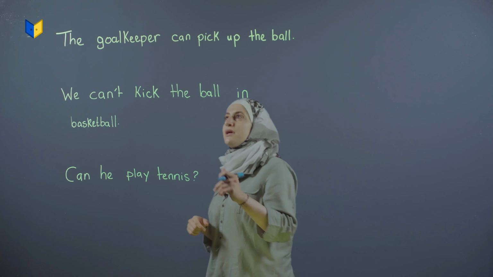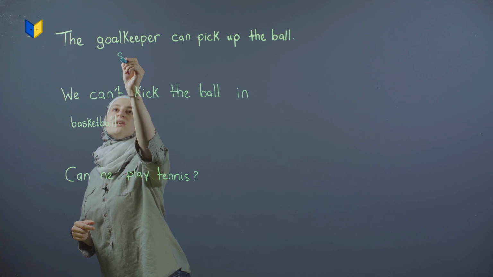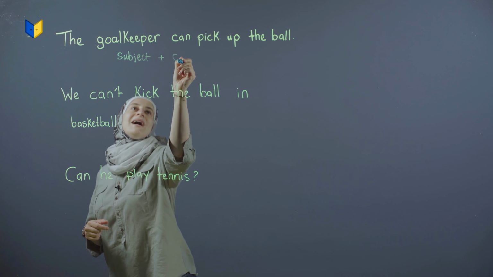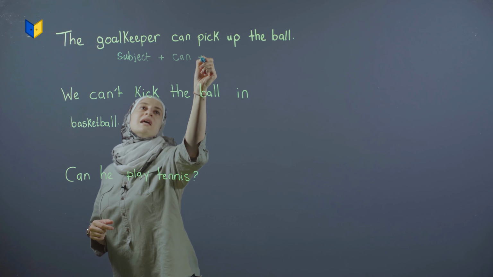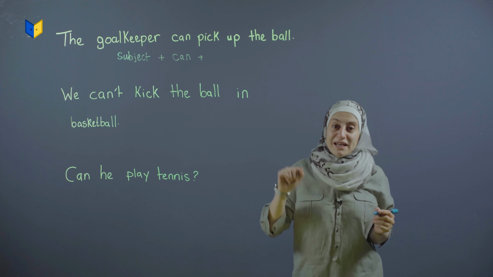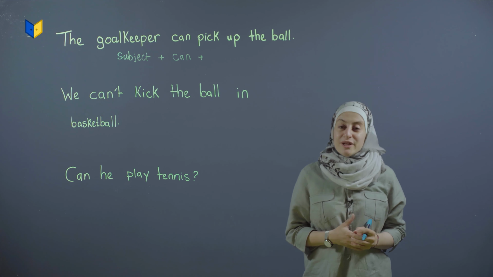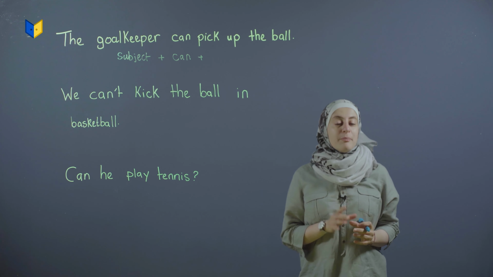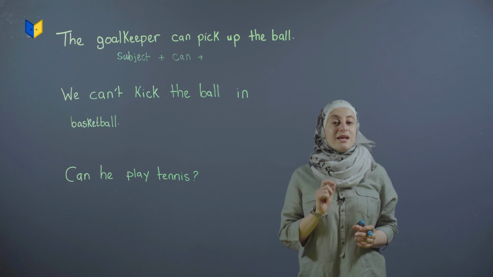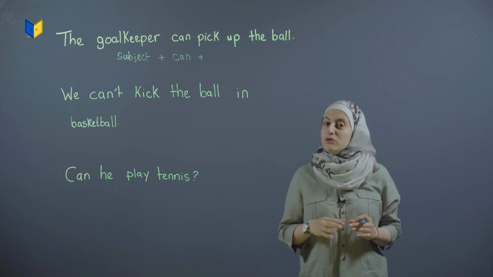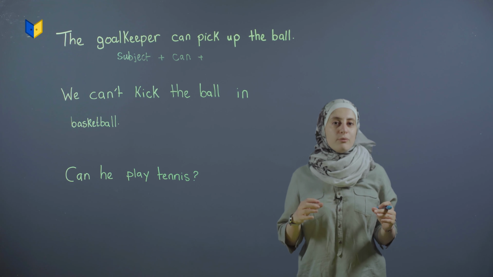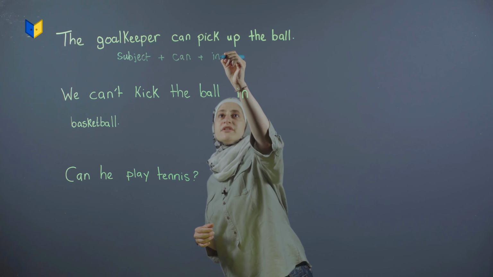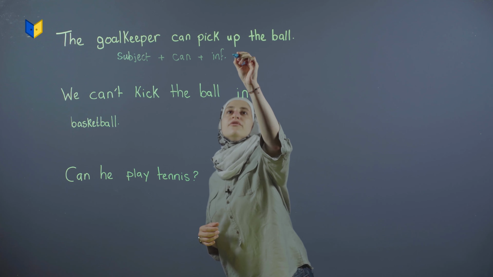The goalkeeper is usually our subject. I'm going to write it here. Then we have can in the structure of the sentence. Now, what do we have after can? We have the verb, pick up the ball. Pick up is the verb, but which type of verbs? The infinitive form. We don't add anything to it, or verb 1 as we call it. So I'm going to write infinitive here, and then verb.